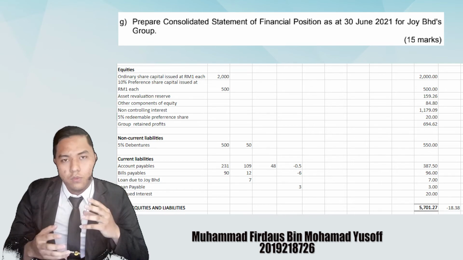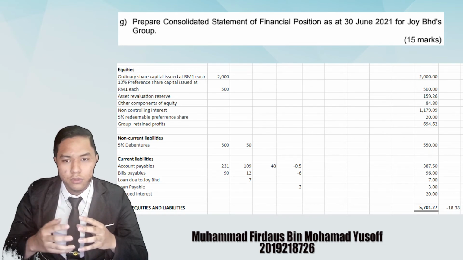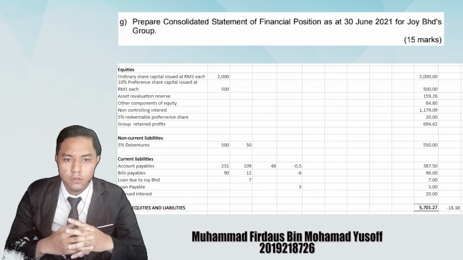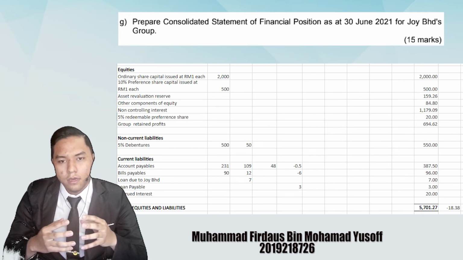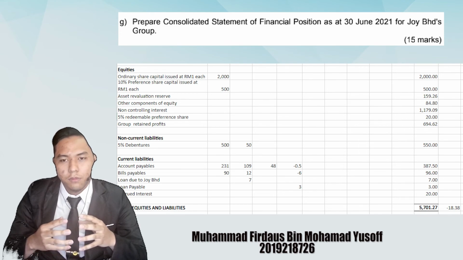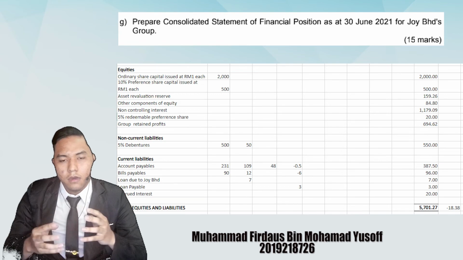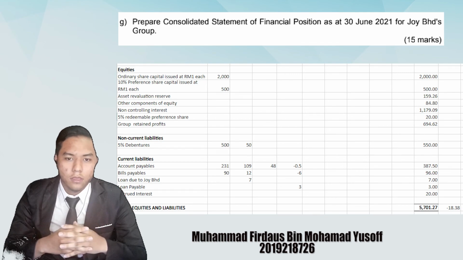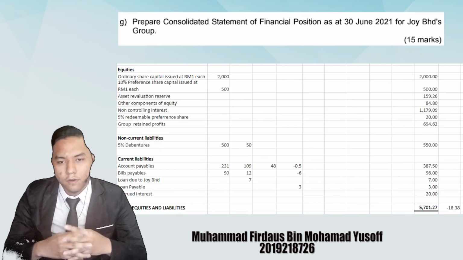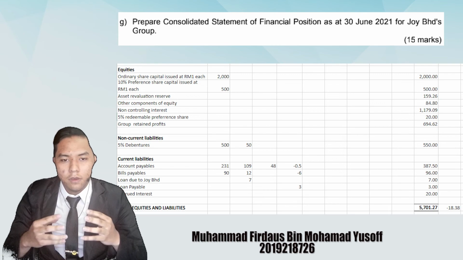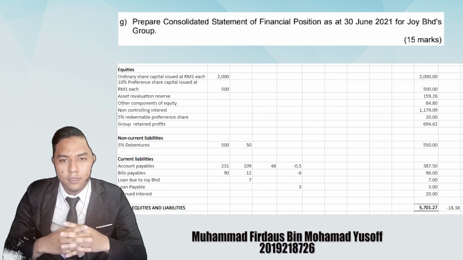For the equity, we have ordinary share capital issued, 10% preference share capital issued, asset revaluation reserve, other component of equity, NCI, 5% redeemable preference share, and group retained profit. ARR, other component of equity, NCI, and group retained profit we got from the statement of changes in equity that have been explained by Muhammad Izzuddin before. For non-current liabilities, we have 5% debenture, which is 550 million.